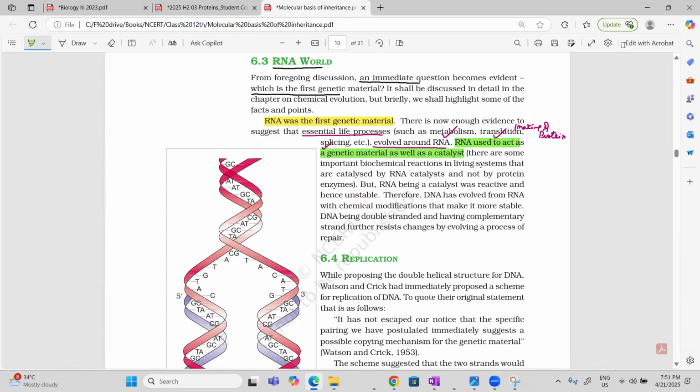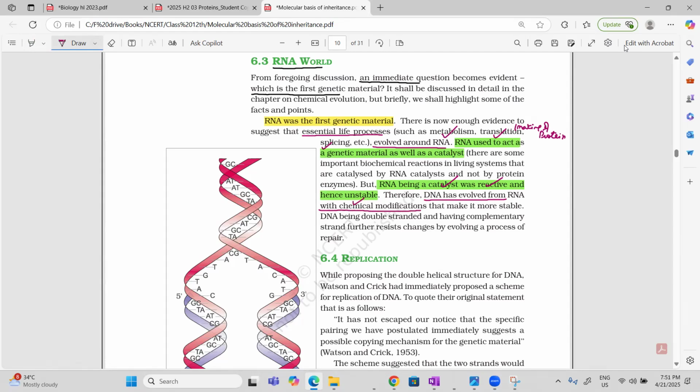So in many living biochemical reactions, though we say that the majority are catalyzed by protein, some are still catalyzed by RNA. So we know that RNA, because it is a catalyst, is very reactive and it is unstable. So DNA has evolved from RNA with chemical modification. And you know which chemical modification?